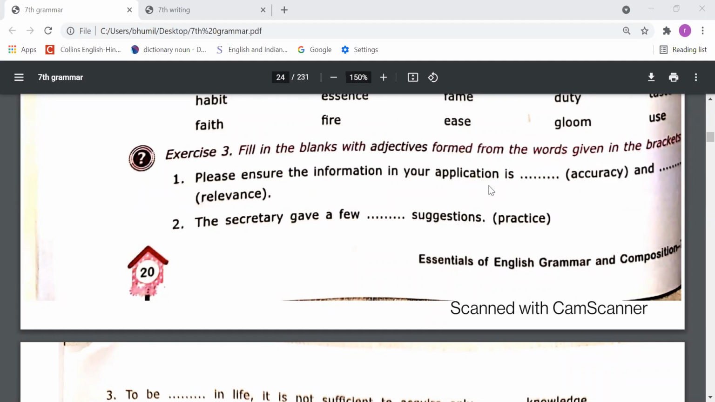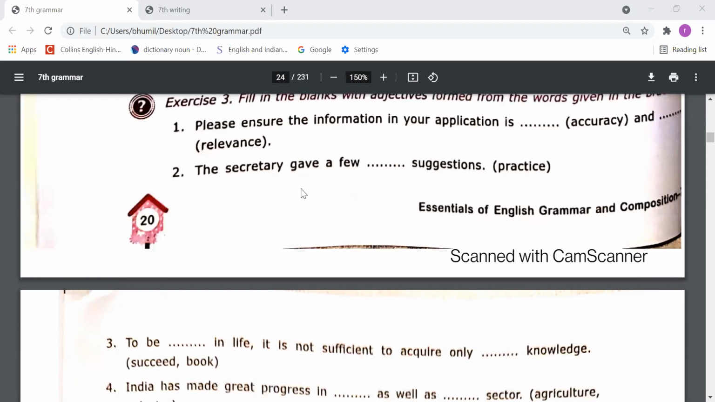Like, please ensure the information in your application is accurate and relevant. So we need to fill in adjectives here. Let me check which word is suitable here. Please ensure the information in your application is accurate and relevant, right? The words accurate and relevant will come here, right?